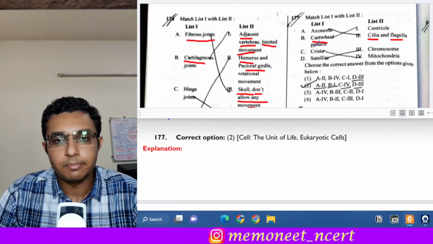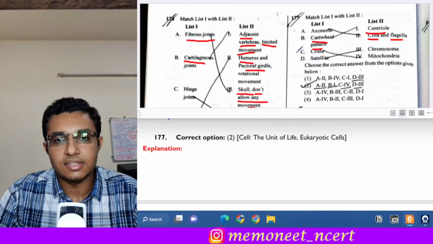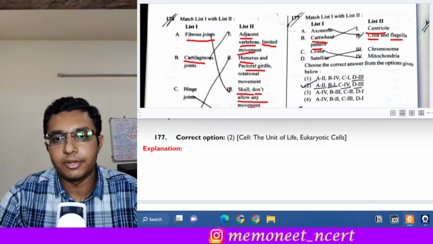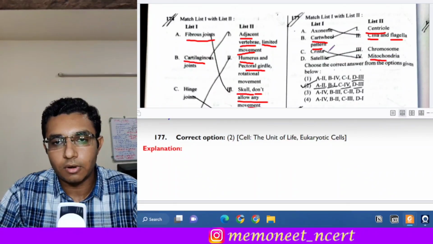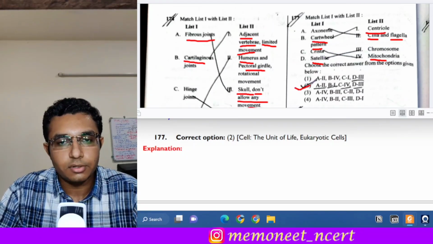Next is cartwheel pattern. So cartwheel pattern is seen in the centriole. Then C is crista. If you know, crista are the infoldings of the inner mitochondrial membrane. So it is found in the mitochondria. And D is satellite. So satellite is related to chromosome. So here the answer will be option 2.